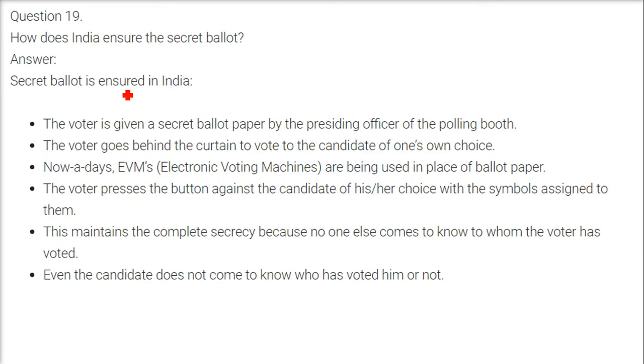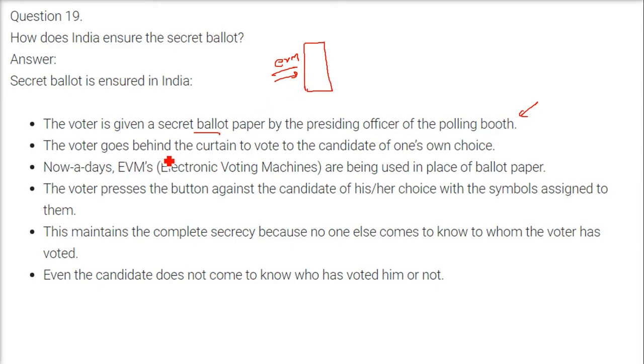Secret ballot is ensured in India. First of all, the voter is given a secret ballot paper by the presiding officer of the polling booth. Now this has changed, and we have secret voting by EVM machines, electronic voting machines. Wherever I say ballot paper, just assume that we are having this EVM press button.